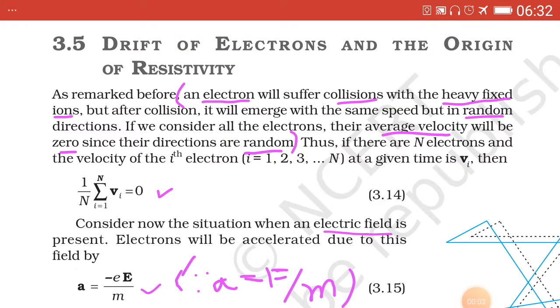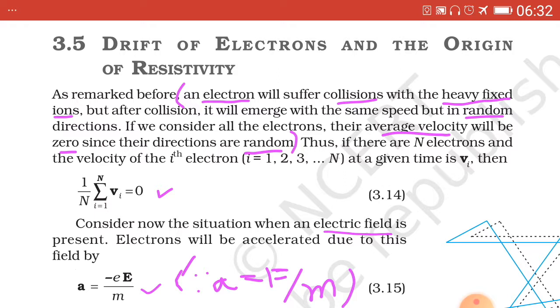Today's topics are: number 1, drift of electrons and the origin of resistivity. Number 2, mobility. Number 3, limitations of Ohm's law. Number 4, resistivity of various materials. And number 5, temperature dependence of resistivity, along with the illustrated numericals.